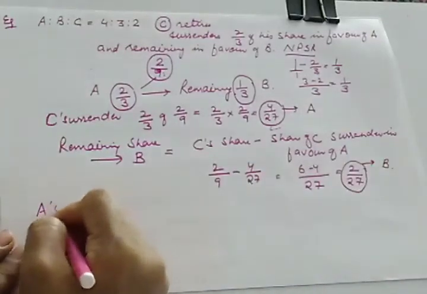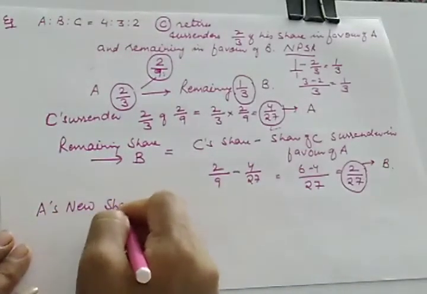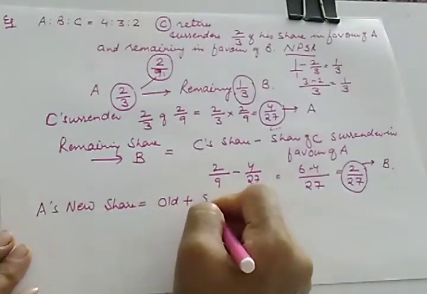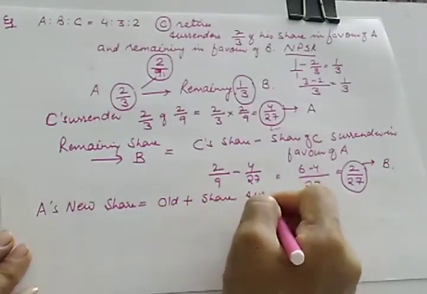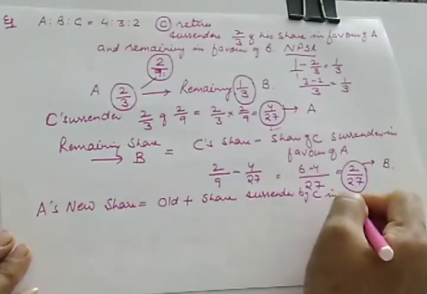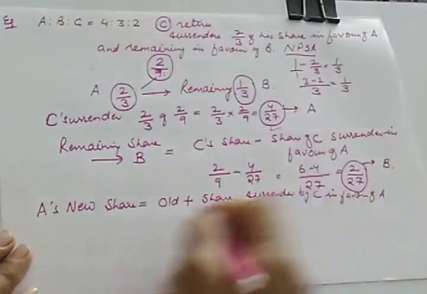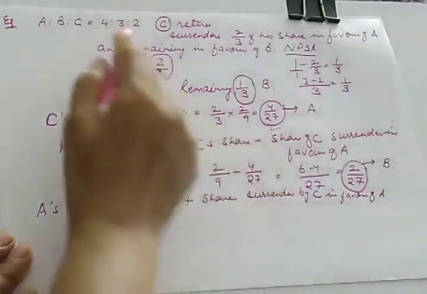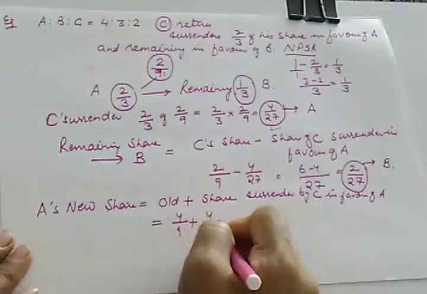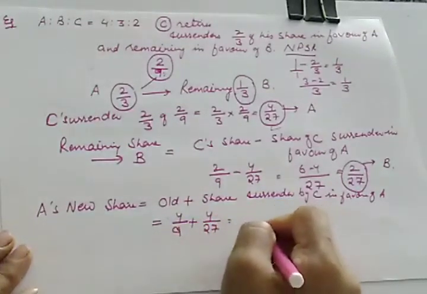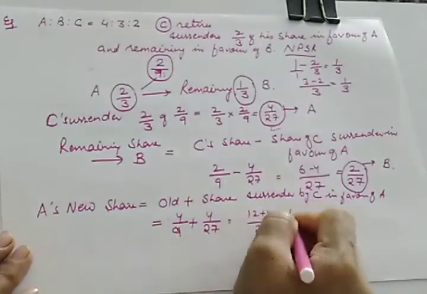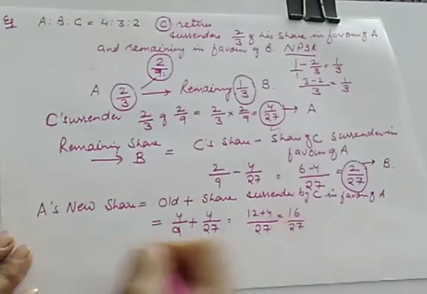So what is A's new share? A's new share will be equal to A's old share plus share surrendered by retiring partner C in favor of A. So what is old share? A's old share is 4 upon 9 plus 4 upon 27. Let us take LCM. LCM will be 27. So it will be 3 4s are 12 plus 4. It is 16 upon 27.